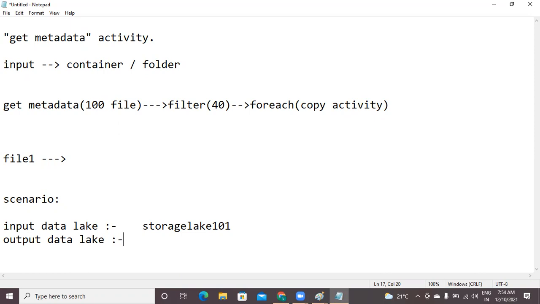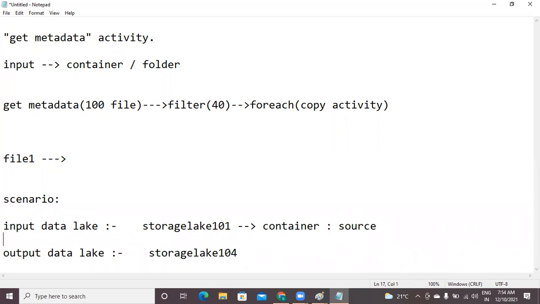Okay. So the output data lake, suppose I'm going to create a new storage lake, let's say 104 for this. But we don't have a linked service, so we need to create it. Within this, I have a container. The container is source. And I have a data set.